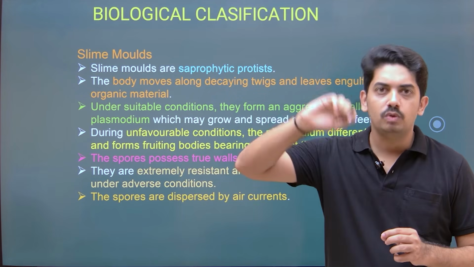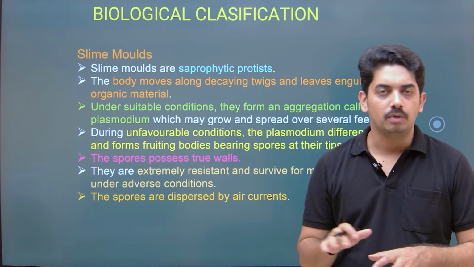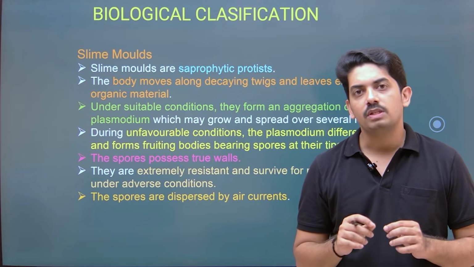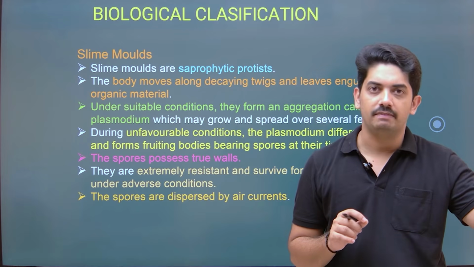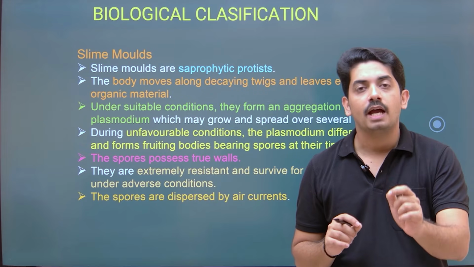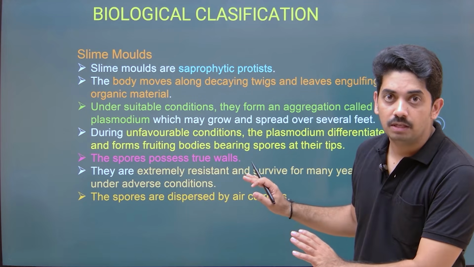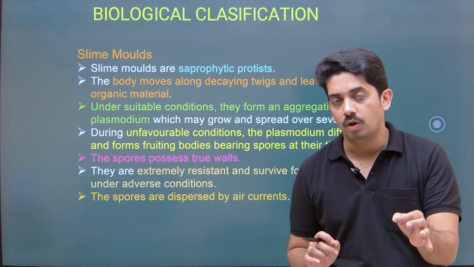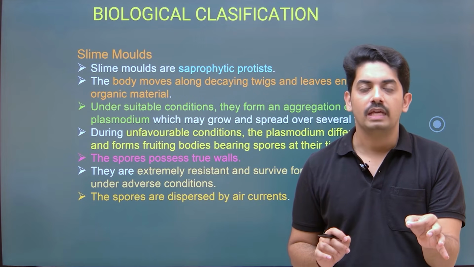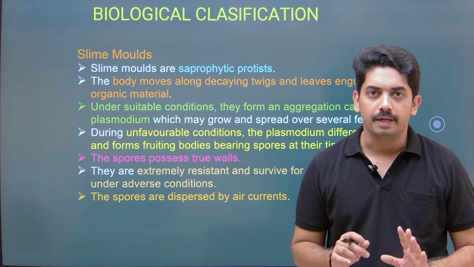So they grow above the surface of the body of these slime molds. These fruiting bodies produce spores, and these spores are meant to survive in unfavorable conditions. Very important character here: spores have a true cell wall. The body of the organism doesn't have a cell wall, but spores have a true cell wall so that they can survive in unfavorable conditions. On set of favorable conditions, they germinate and give rise to a new body.